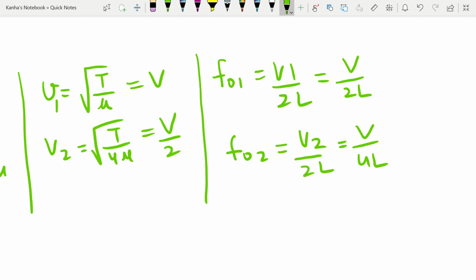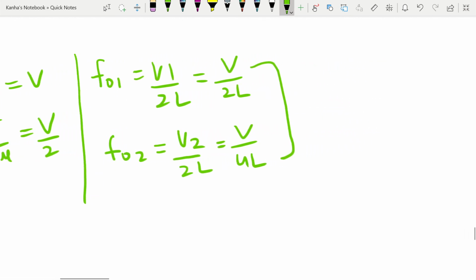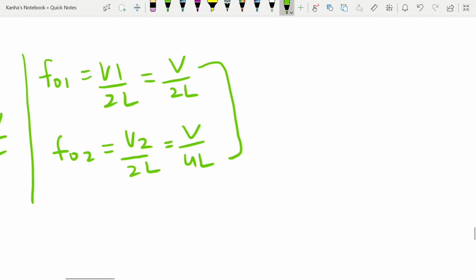Now the frequency at which both will resonate will be the LCM of both these frequencies. So my least common multiple is equal to V by 2L. Hence the number of loops in the wires are 1 and 2 respectively. So the number of antinodes is in the ratio 1:2.